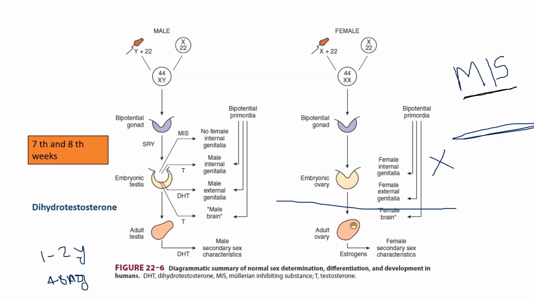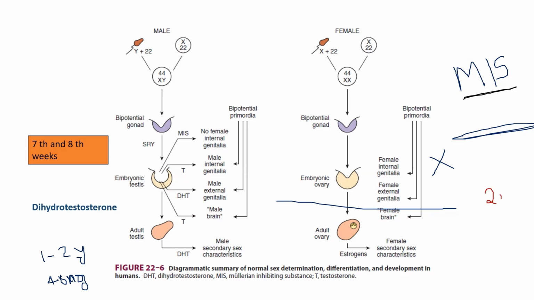But in male, different types of hormones and substances are secreted. In the case of female, no such steps are involved. There is no production of hormones at this stage.